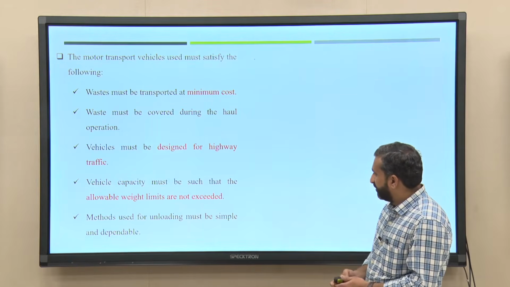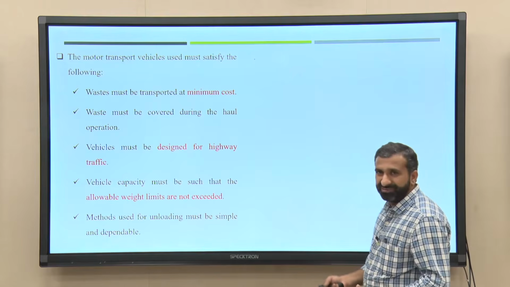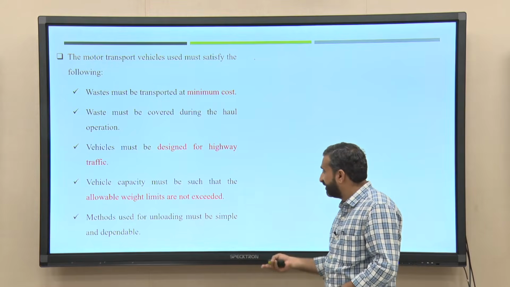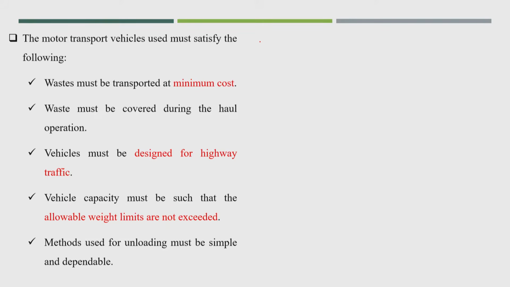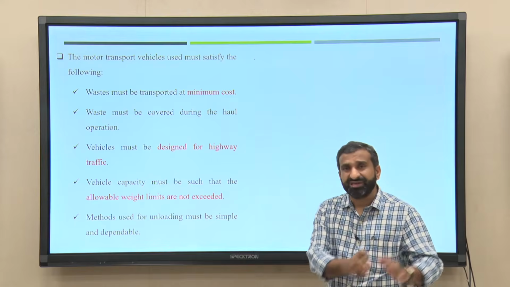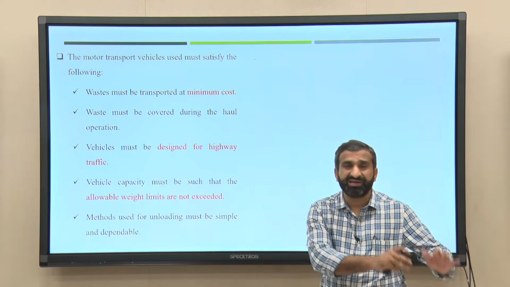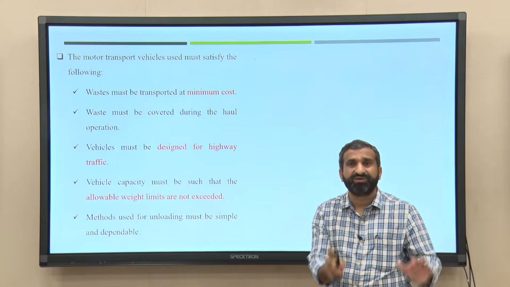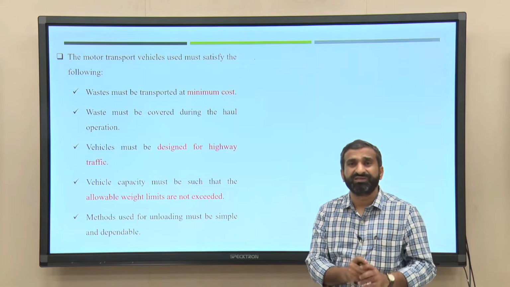And the method used for unloading must be simple and dependable. I was talking about whether you can go for a stationary kind of vehicle, a haul kind of vehicle or a special kind of vehicle, and why. Because your unloading must be very simple and dependable. It should not be difficult at the disposal site, landfill site or recycling facility, because I think we won't get a lot of manpower there to unload the waste.